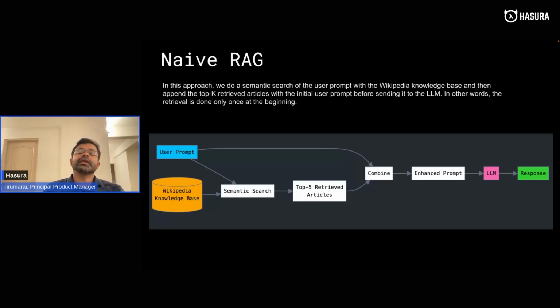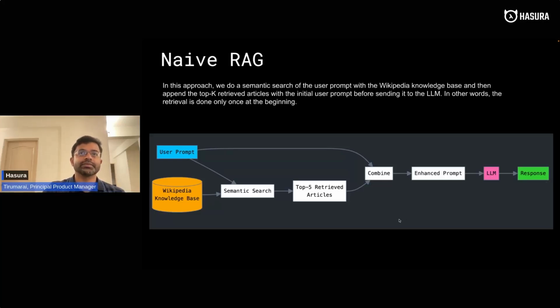The first thing that we compared against was how this benchmark performed on naive RAG. So what is naive RAG? As I mentioned in the beginning, when you give a user prompt, it first does a semantic search, maybe retrieving the top 5 articles. It combines the user prompt and the articles in the prompt. The question will be the first line, and then all the retrieved content would be the subsequent lines. Then it gives that to the LLM and asks for a response.